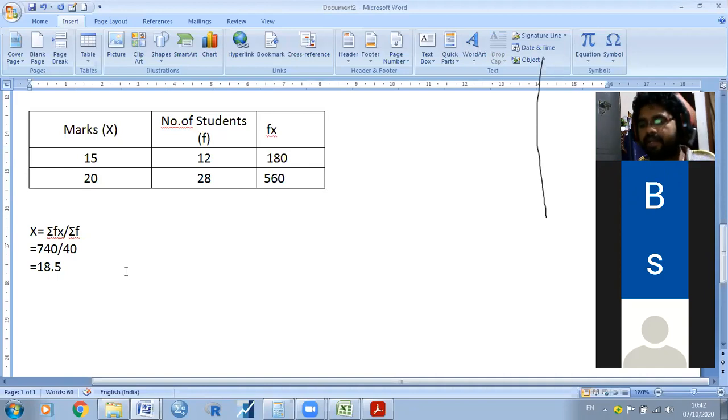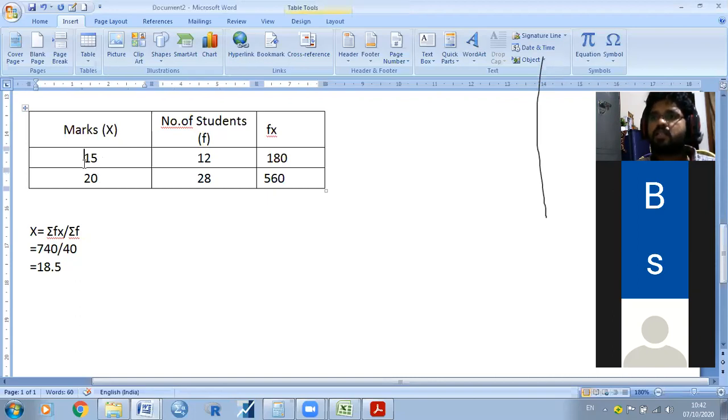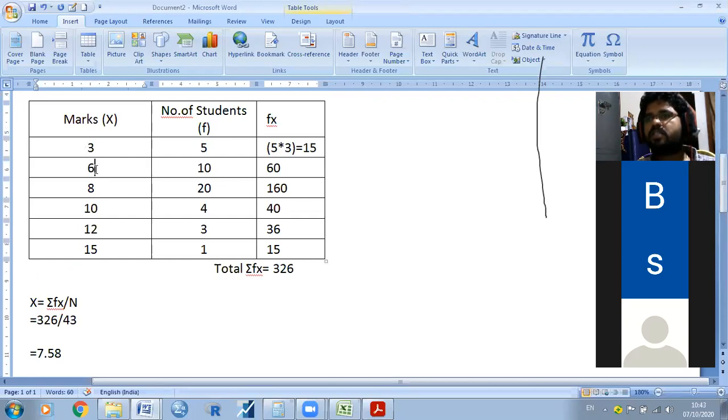So again, I'm repeating that discrete series data, nothing but discrete data, moves from one class to another class with a break. Here, this is one class and this is another class, so there is some break. For example, earlier also, 3 marks and 6 marks, there is a break between the classes. But when we don't want a break, for example, we need to know how many students secured 0 to 5 marks, 6 to 12 marks, like that.